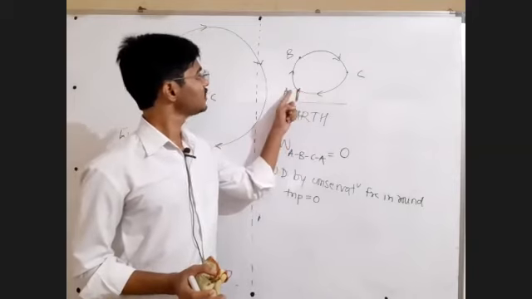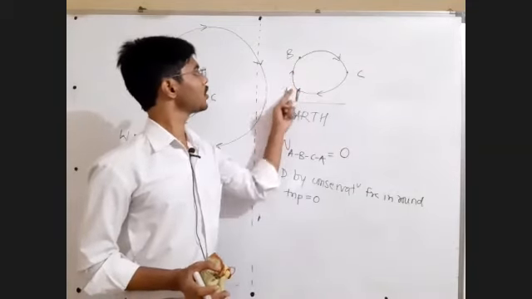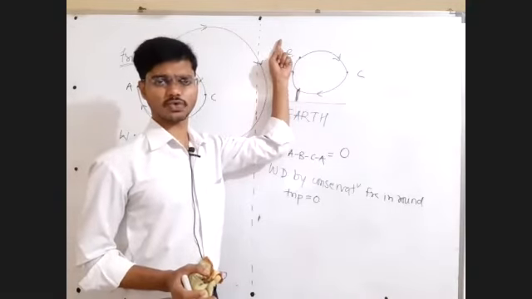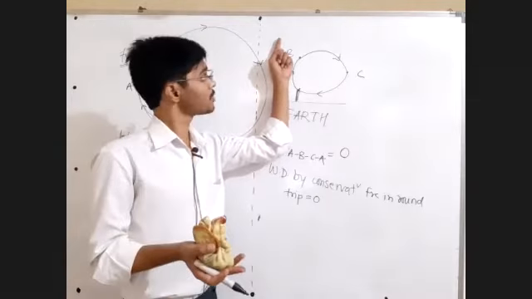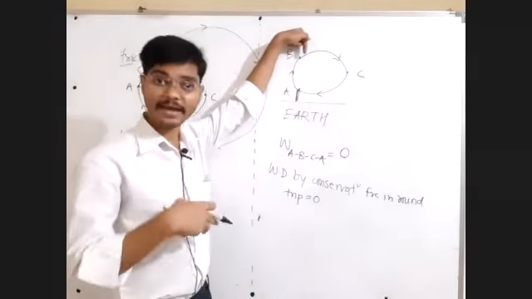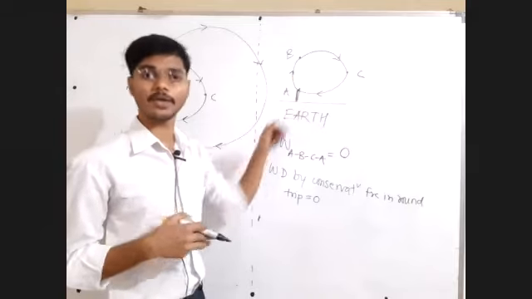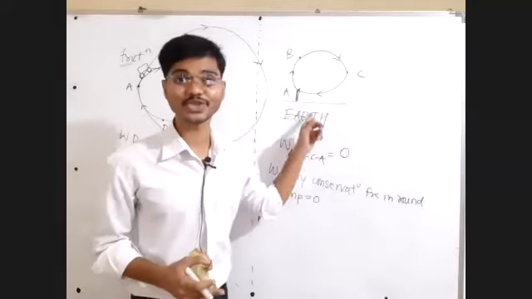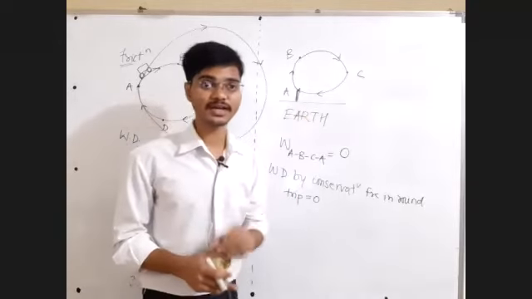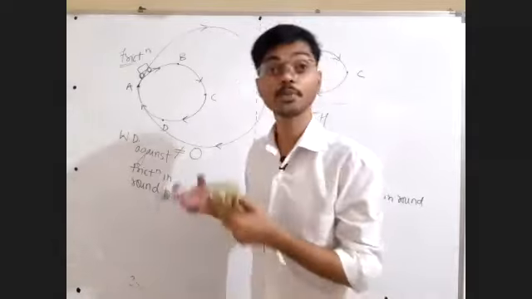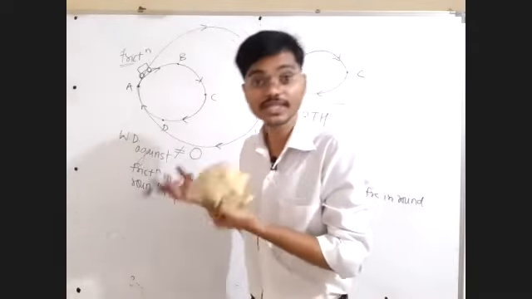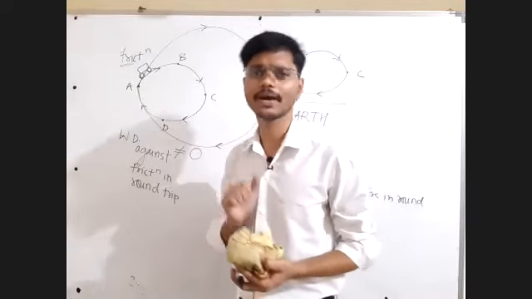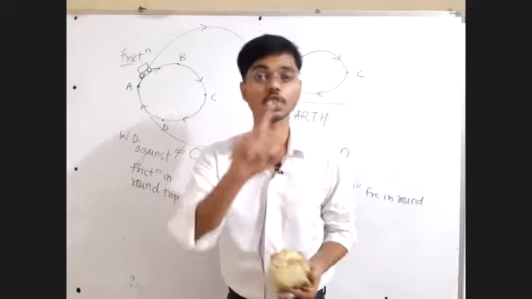Let's say we did the work against the gravitational force while moving in the upward direction. We wasted some energy, but that energy can be gained back when the object is coming down in the gravitational field. Ultimately there will not be any loss of energy in case of conservative forces. But if there are non-conservative forces, for example frictional forces, viscous forces, once you lose the energy, you cannot get that energy back. Is this thought clear to all of you?